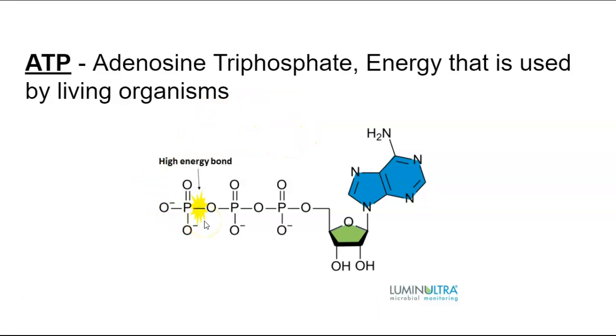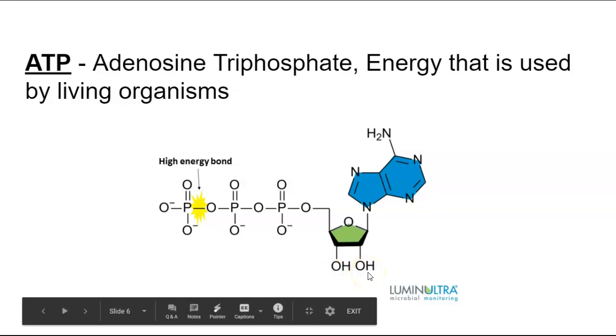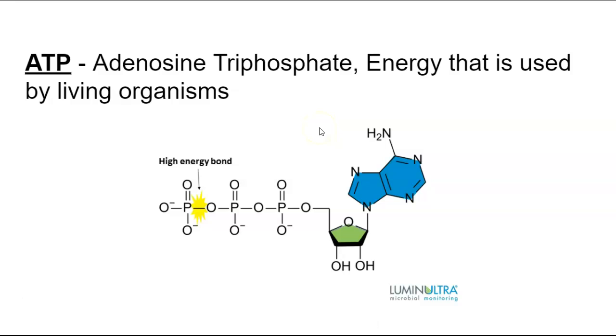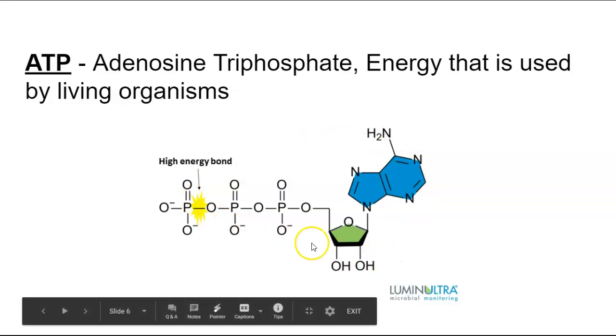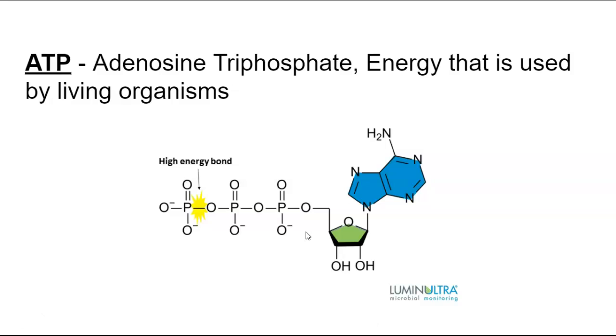So when we talk about an organism having a lot of energy, we're talking about them having a lot of ATP. The problem is we need to get our food and we need to convert it into this molecule. We need to have a lot of this ATP energy so that our bodies and our cells can perform correctly.